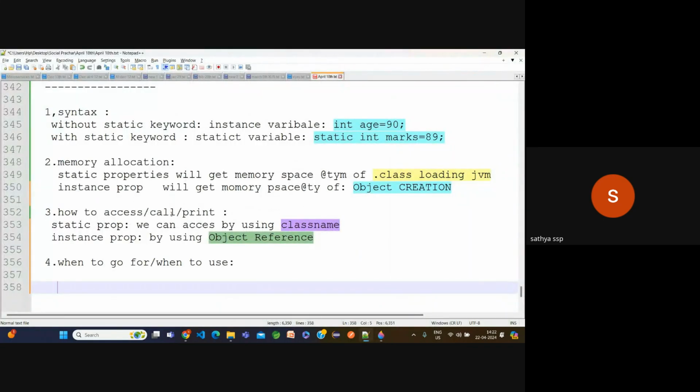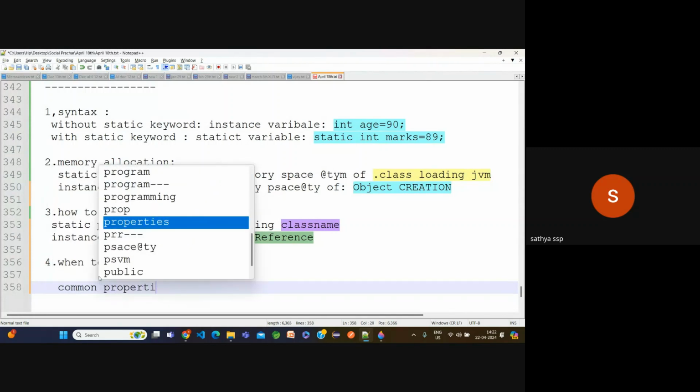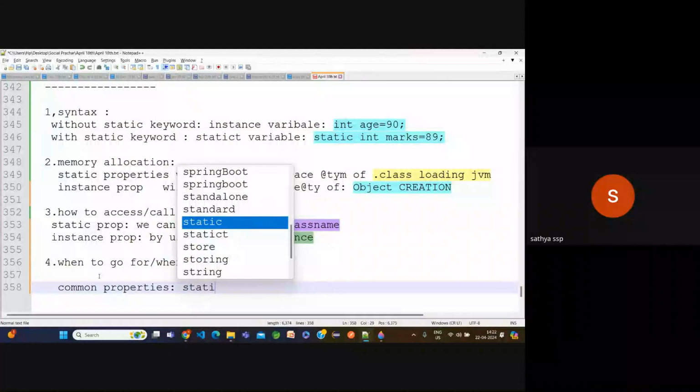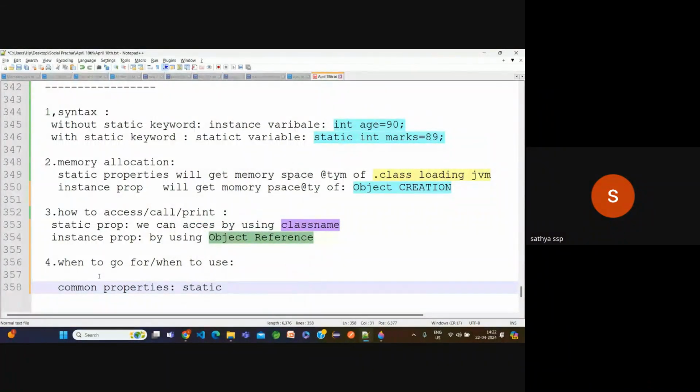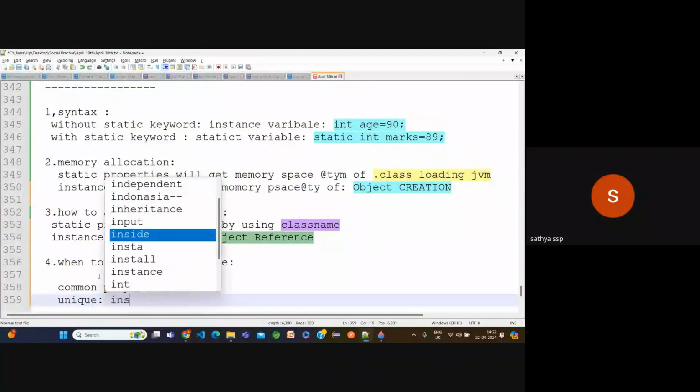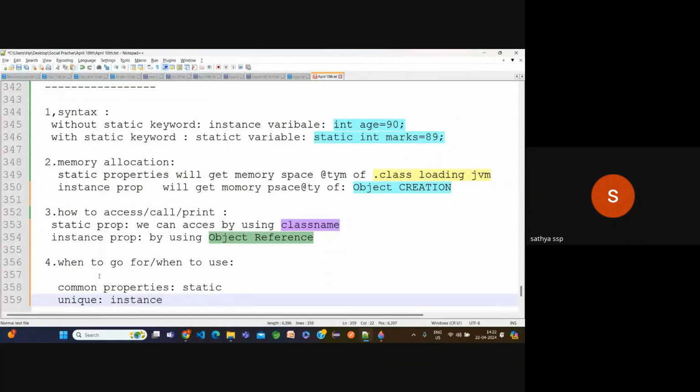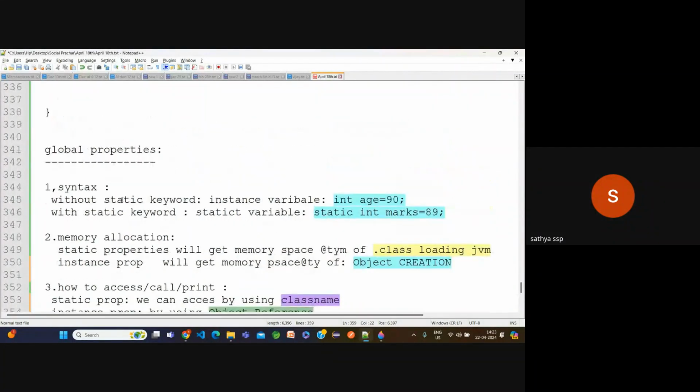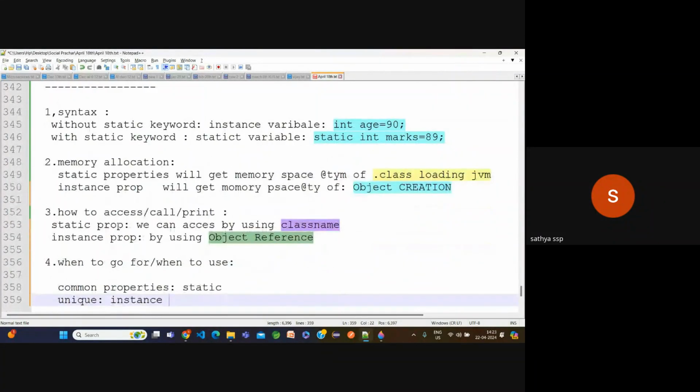Okay. Now, whenever common properties are there, they will go for static. Now, whenever unique properties are there, simply we will go for initialize. Okay. Now, that is the difference between instance and static properties.